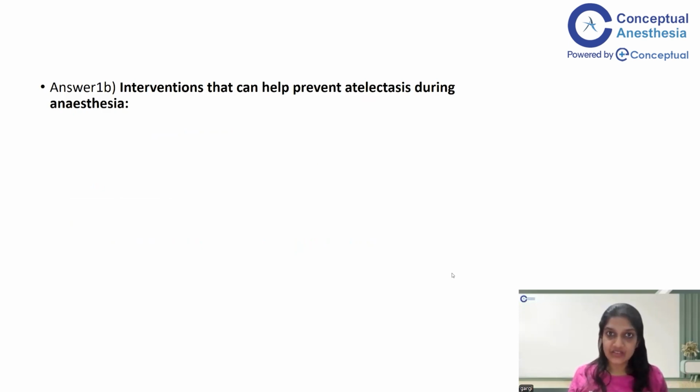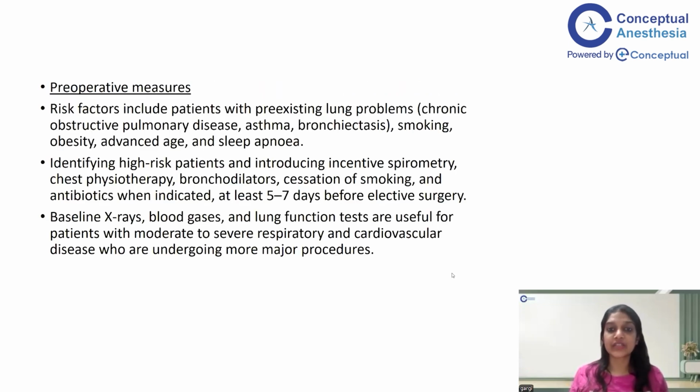These interventions are not limited to the operating room, but also include the pre-operative optimization of the patients, the intraoperative measures which are taken to prevent and treat atelectasis, and also the post-operative mechanisms. So coming to the pre-operative factors, first you identify the patients who are very prone to atelectasis. That means the patients with pre-existing lung problems, that is, they have COPD, asthma, bronchiectasis, or the patient is a chronic smoker, the patient is obese, there's advanced age which is associated with decreased FRC, and if the patient has OSA.